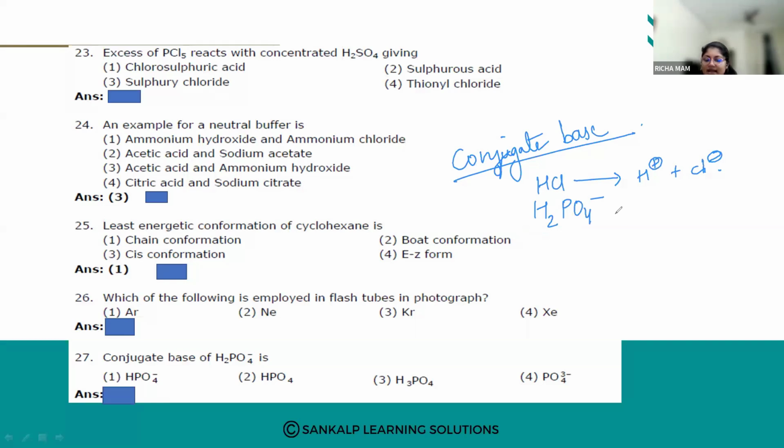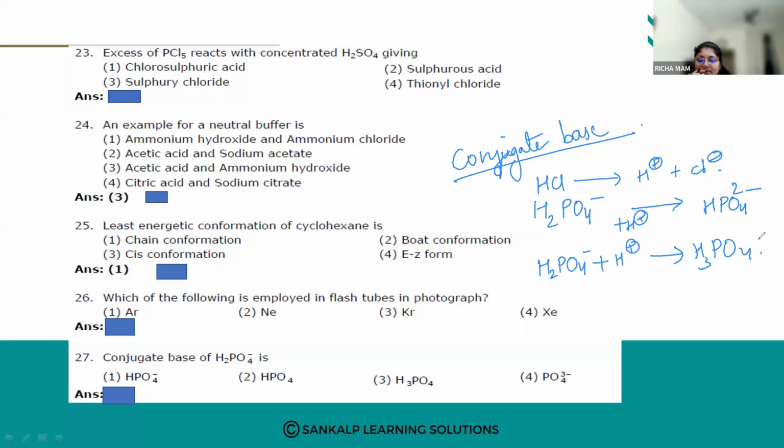When it acts as an acid, it releases a proton and forms HPO4 2 minus. When it acts as a base, it accepts a proton and becomes H3PO4, orthophosphoric acid.